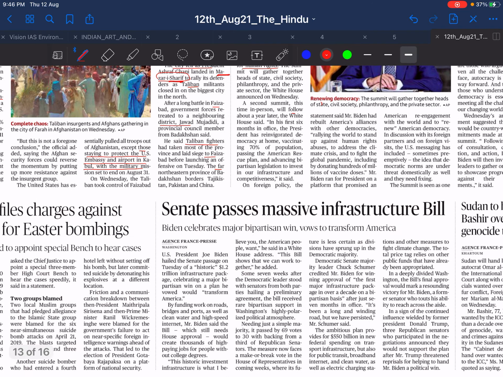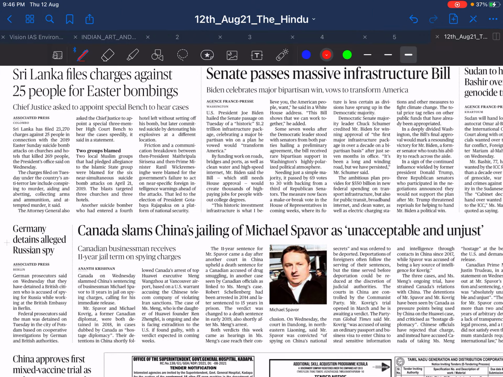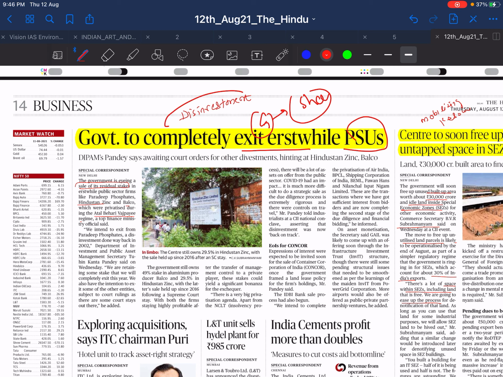So in prelims they can ask such questions. Then next, there are two topics where the government is completely exiting erstwhile public sector undertakings. So the government is selling their shares. When the government sells shares, it is called disinvestment. It is one type of mobilizing resources for the government.